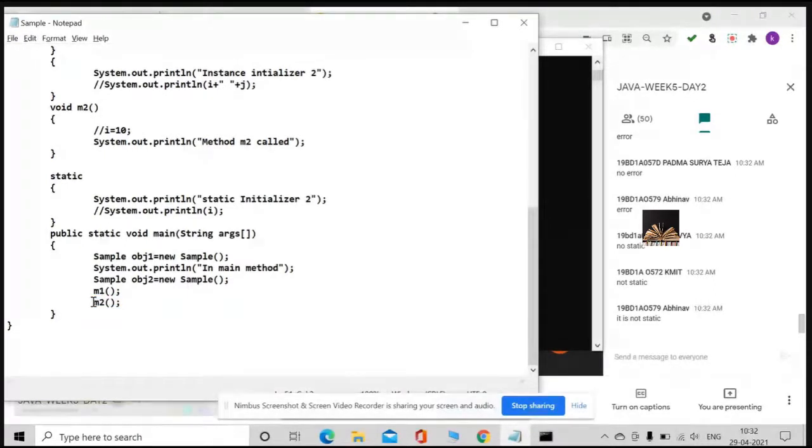There are two ways. Can you please tell me the two ways to remove this error regarding M2? Make M2 static, very good, Anil, and call with an object. Exactly. Very good, guys. So you can call M2 with an object, that is object1.M2 is okay. Otherwise, you can make M2 static. Anything is okay. Did you agree with me, everybody? Very good.